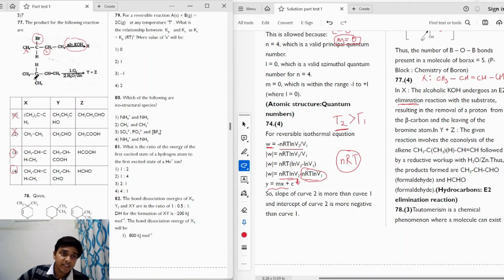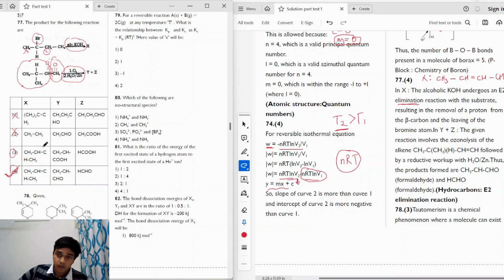Now, if we take a look at the second reaction, we have an alkene, and the alkene is being reacted with O3 and zinc in the presence of water. So this is a reductive ozonolysis. So the trick for ozonolysis is what we have to do. We just break the double bond, and on both sides we attach a double bond O. Okay, so this is how we solve an ozonolysis reaction faster. So we can find out that here formaldehyde is forming, and here we have another aldehyde being formed, which is propanaldehyde, right? So we can say that the correct answer is option 4.